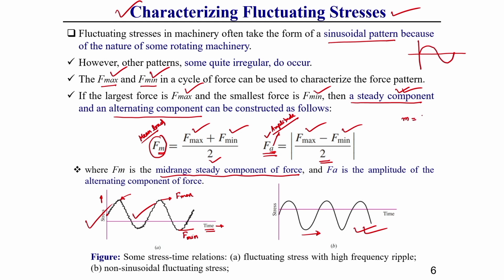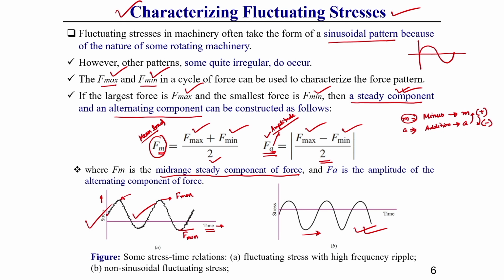For remembering purpose I am just telling: the minus, its first letter is M, whereas addition, its first letter is A. So, in case of these fluctuating types of loading, in case of mean we do addition, and in case of amplitude we do subtraction.